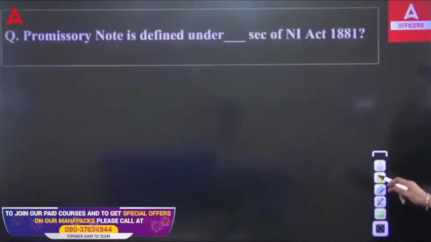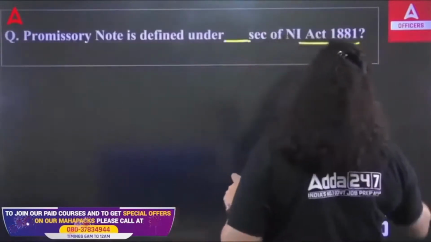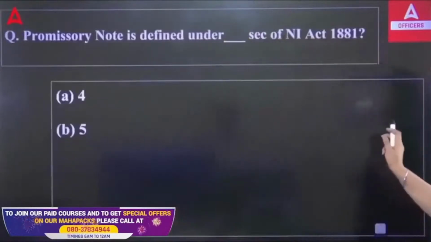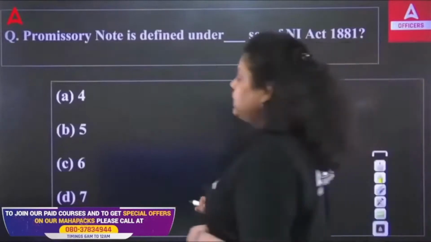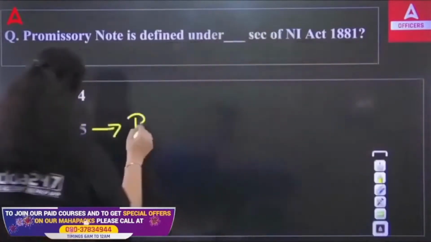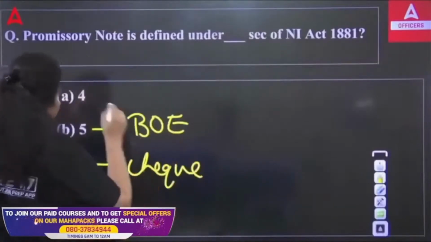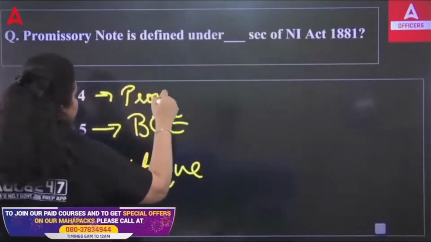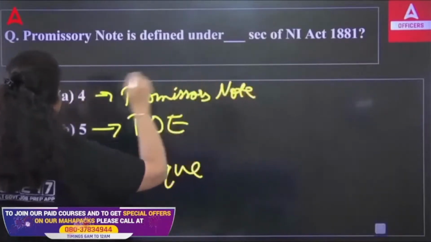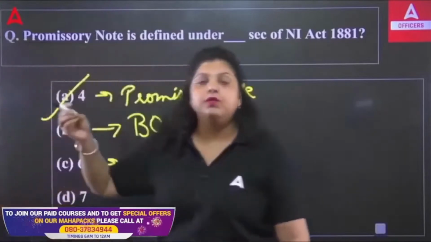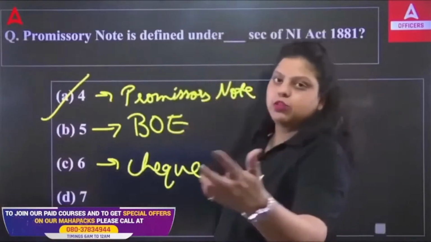Now, the next question is talking about promissory note is defined under dash section of Negotiable Instrument Act. So, which particular section talks about the promissory note? Section 5 talks about bill of exchange. Section 6 talks about check. And Section 4 talks about the promissory note. So check, you all know, is simply a type of bill of exchange which is drawn on a specified banker and payable on demand, right?